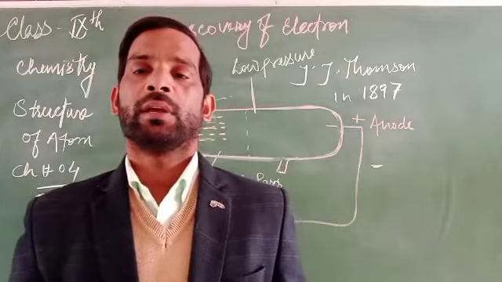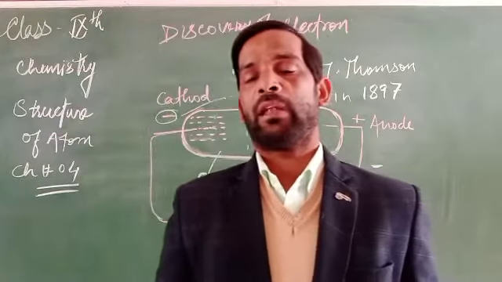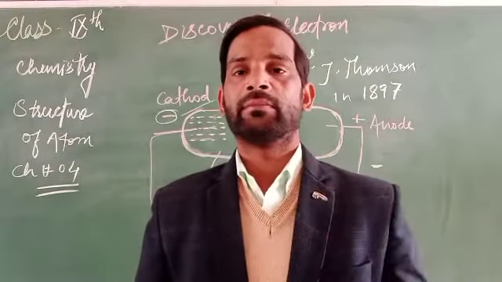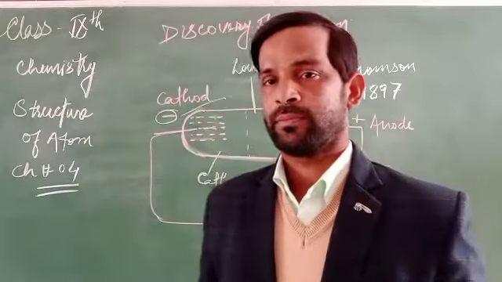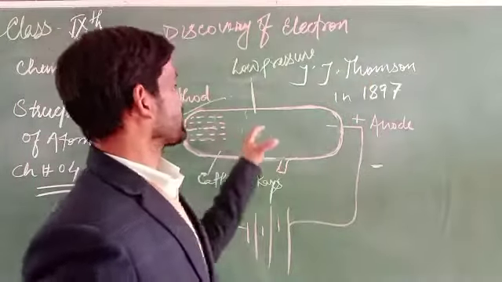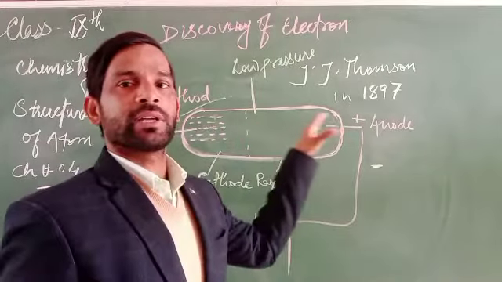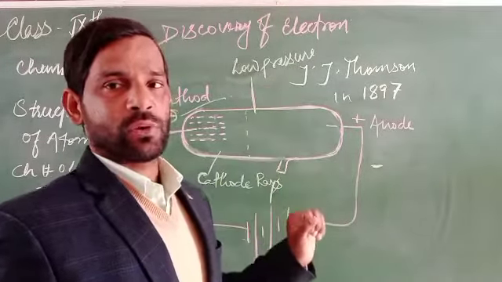That means in any element or atom there will be the negative charge known as electrons. So these negative charges confirm the existence of electrons.